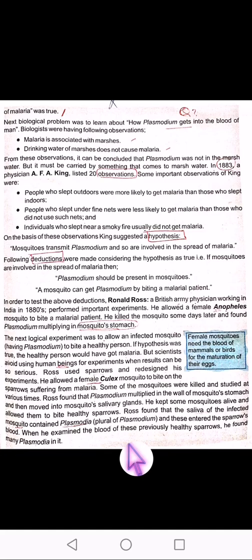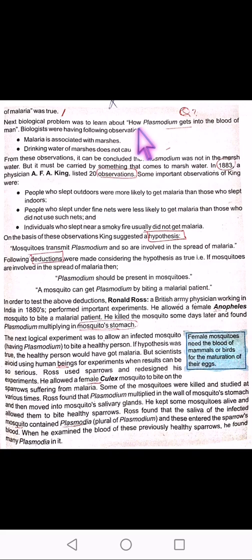How are you all? Have you studied the last topic about malaria as a biological problem? Hopefully, you got the understanding of that topic. Further, we are now going to study another biological problem related to malaria. This is page number 25.